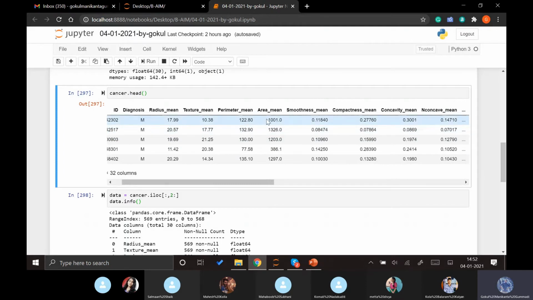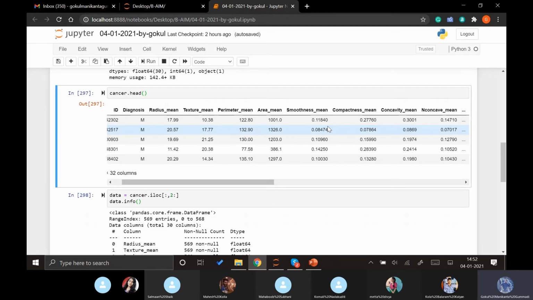Let's say the average mean, if it is showing in thousands, the least might be 100 or so. But in the smoothness mean, it might have a least value of 0.01. How can we compare these two unless both minimum values, or both means, are at the same degree, or we can say on the same scale?